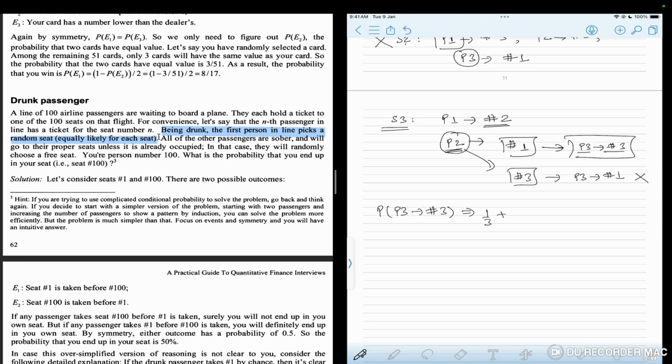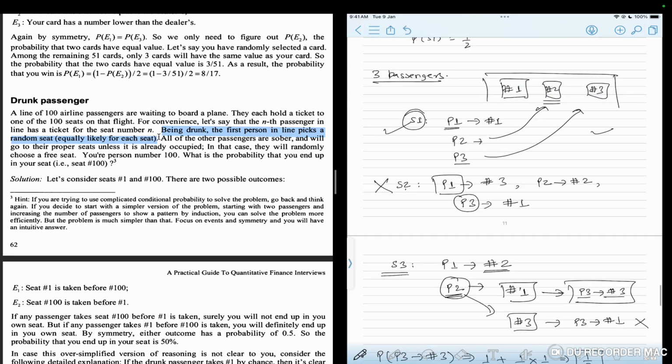In scenario 3, passenger 1 picks seat number 2 with a 1/3 probability, and passenger 2 has an option between 1 and 3, and when he picks 1, I'm going to sit on my own seat. Passenger 2 picking seat number 1 has a probability of half, because he has two options. So it is 1 by 3 plus 1 by 6, which works out to be 1 by 2.